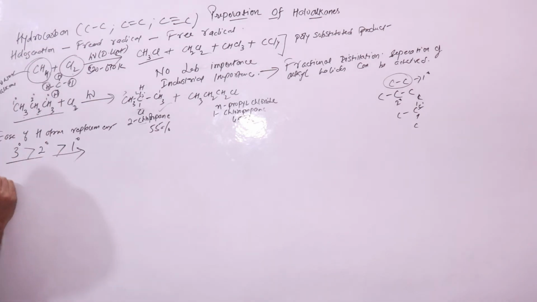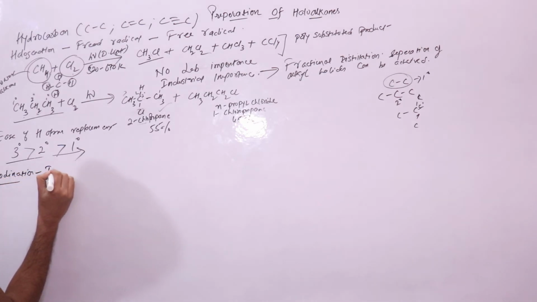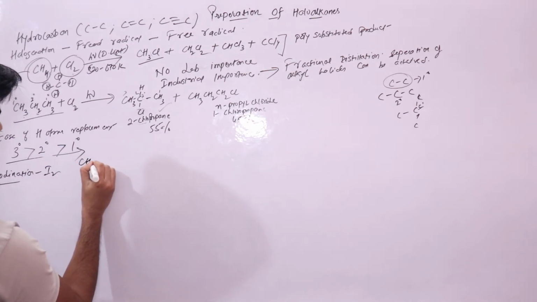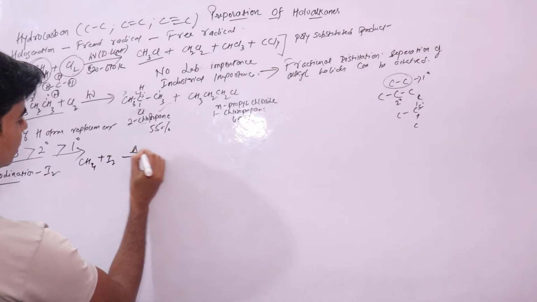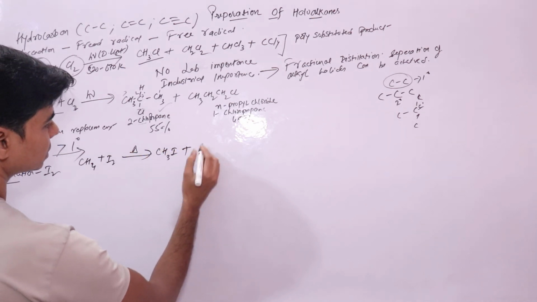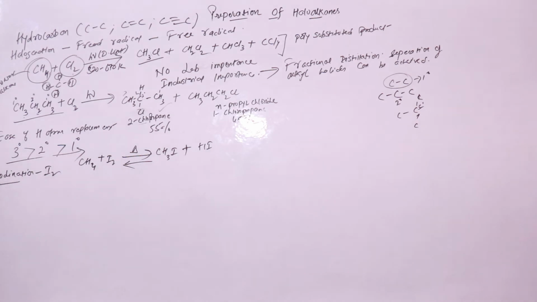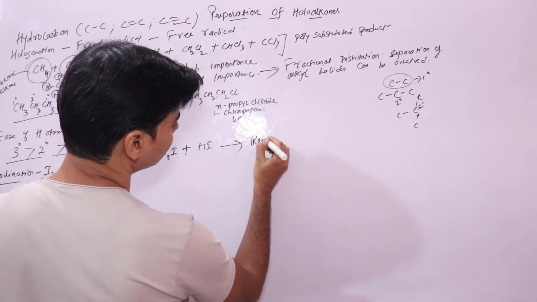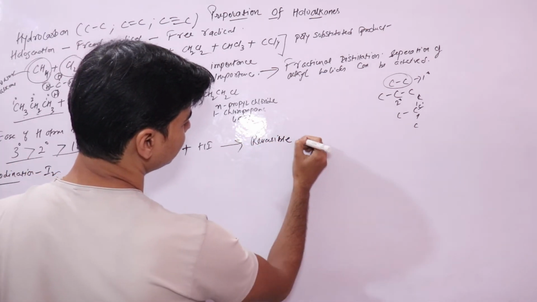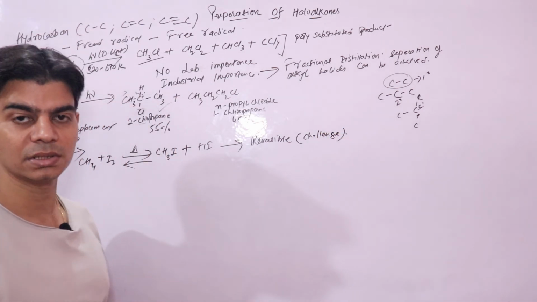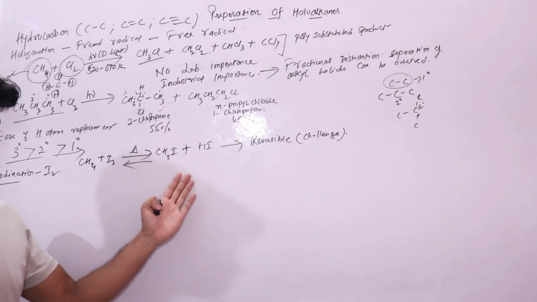Now we'll look at iodination, that is reaction with iodine. This is also one of the halogens, right? So methane reacts with iodine when heated to form methyl iodide plus hydrogen iodide. This reaction is reversible, right? Remember, this reaction is reversible, and this is the challenge, or the problem of this reaction, that it is a reversible reaction.